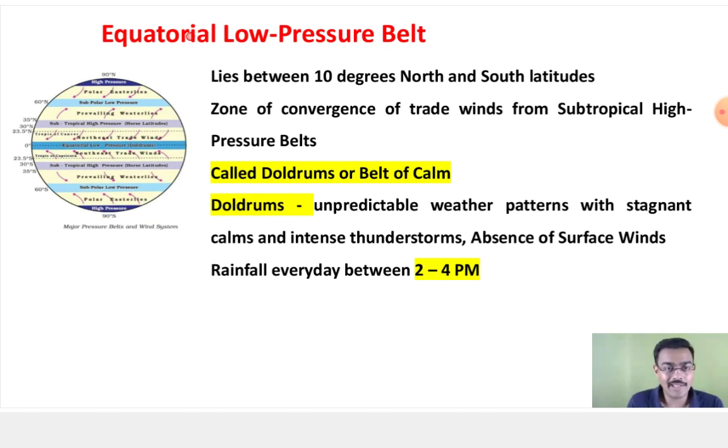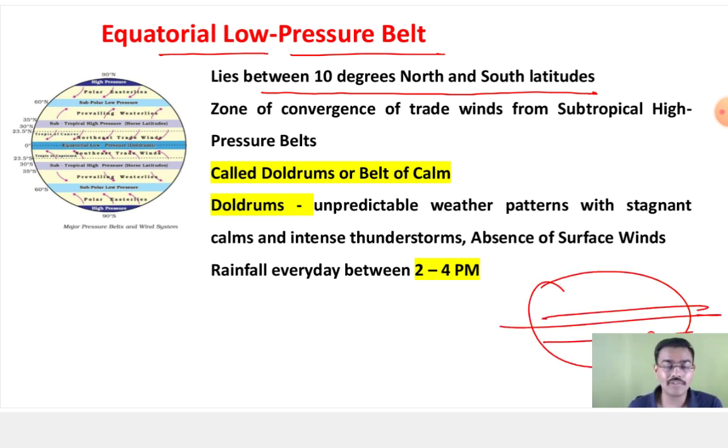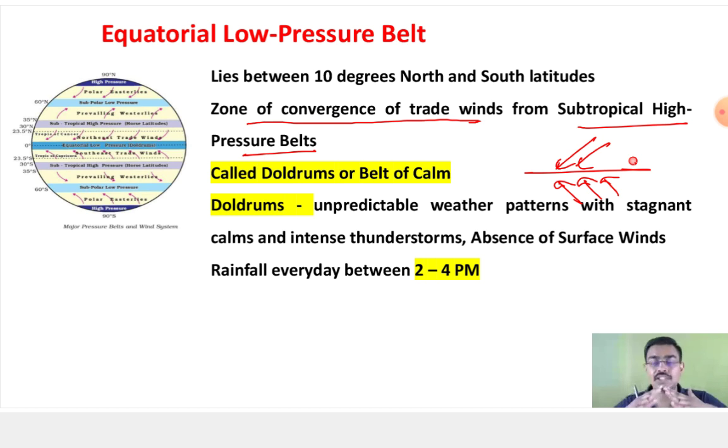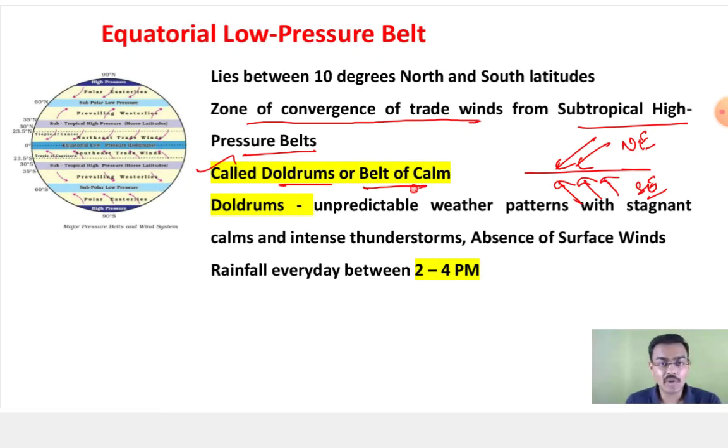So let's talk first of all about the equatorial low pressure belt. It lies between 10 degrees north and south of latitude. It is a zone of convergence of trade winds. Now I hope you remember the trade winds. From the subtropical high pressure belt, you have the northeast trade wind and the southeast trade wind converging towards each other. This is your northeast trade winds and this is your southeast trade winds. Both are converging towards each other. This is also known as the doldrums or the belt of calm.